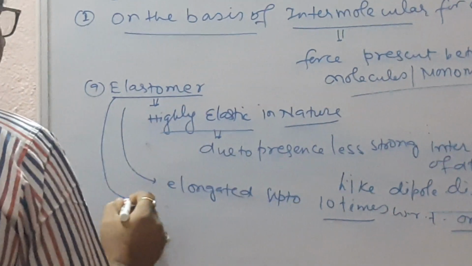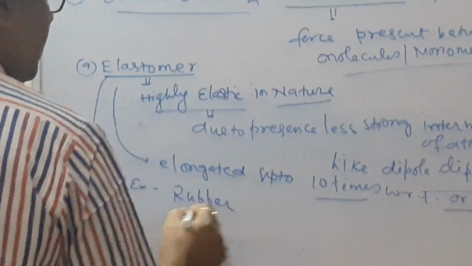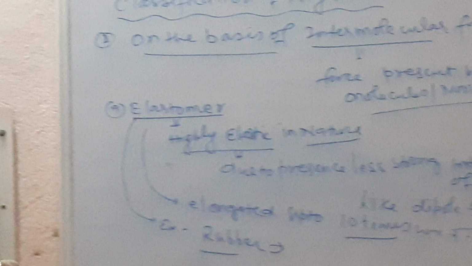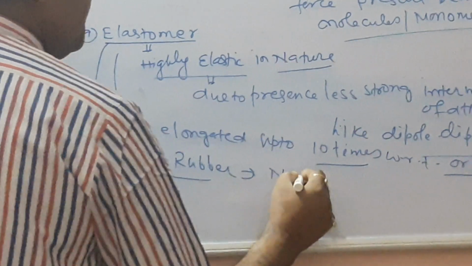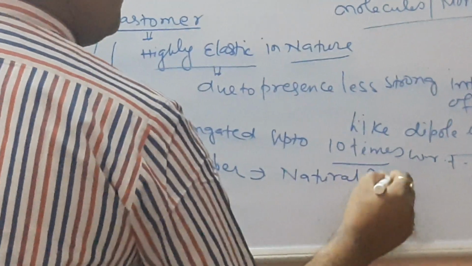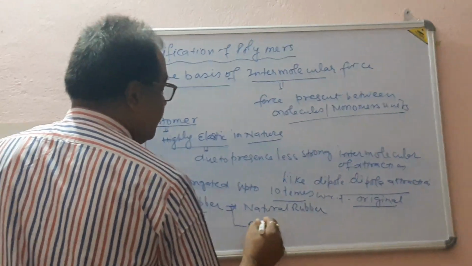A typical example is rubber, which we discussed in previous classes, that is natural rubber and artificial rubber.